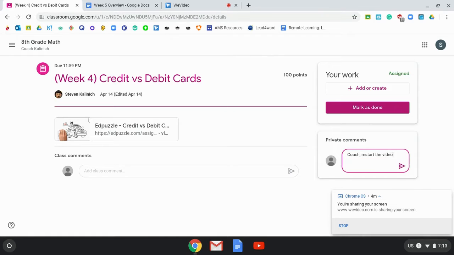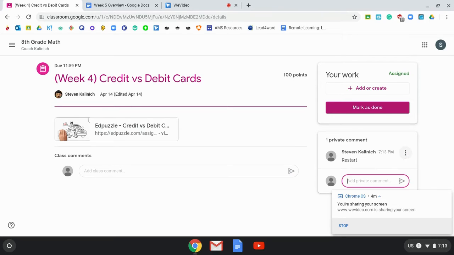restart the video, please. I will get that message and I'll immediately restart the video because it's just like a text message for me. Or they can just simply put restart, send it, I'll get it. And as of right now, my phone even just sent a message that said, I left a private comment. I need to restart the video, and I can just restart the video from my phone.